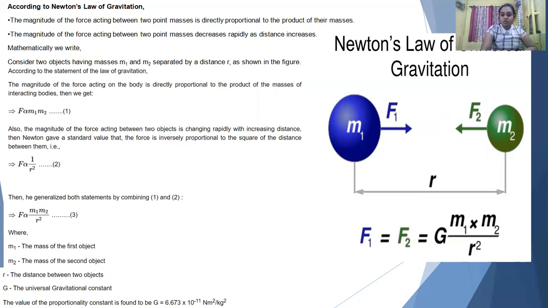Okay, as I have told you, the force F is a vector quantity, so F1 will be equal to minus F2. How will you term this F1? You can call it F12, F suffix 12. That means the force on the first object due to the second one. F21 will be the force on the second object due to the first one. And F12 will be essentially equal to minus F21, oppositely directed.